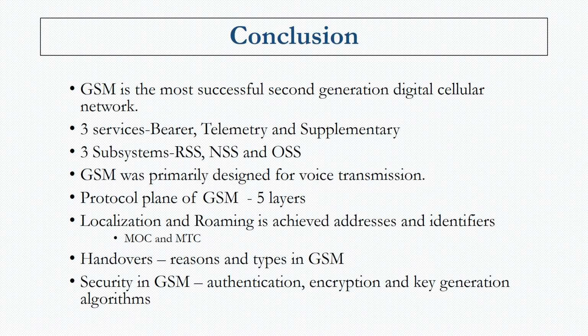So mobile originated calls and mobile terminated calls and how they work we have discussed. We've also seen what a handover is and why a handover takes place. We've also seen there are 4 types of handovers in GSM and how each type occurs when the mobile station moves away from its home radio cell. Finally, we've also seen the security aspects in GSM, namely the authentication, the encryption, and how the key generation algorithm generates the key for encryption.